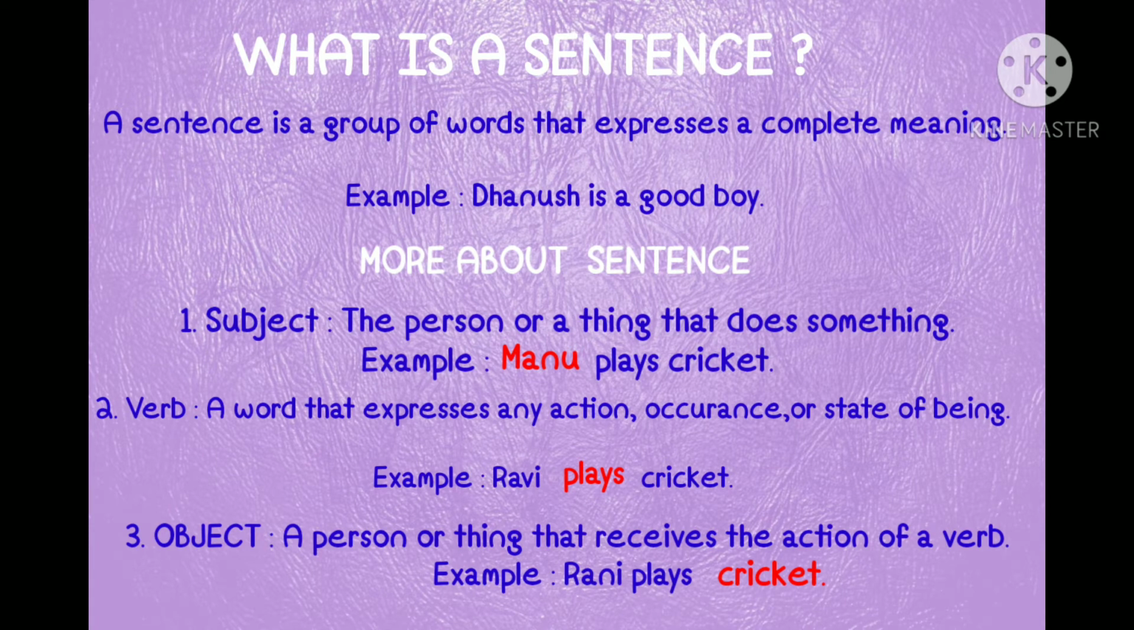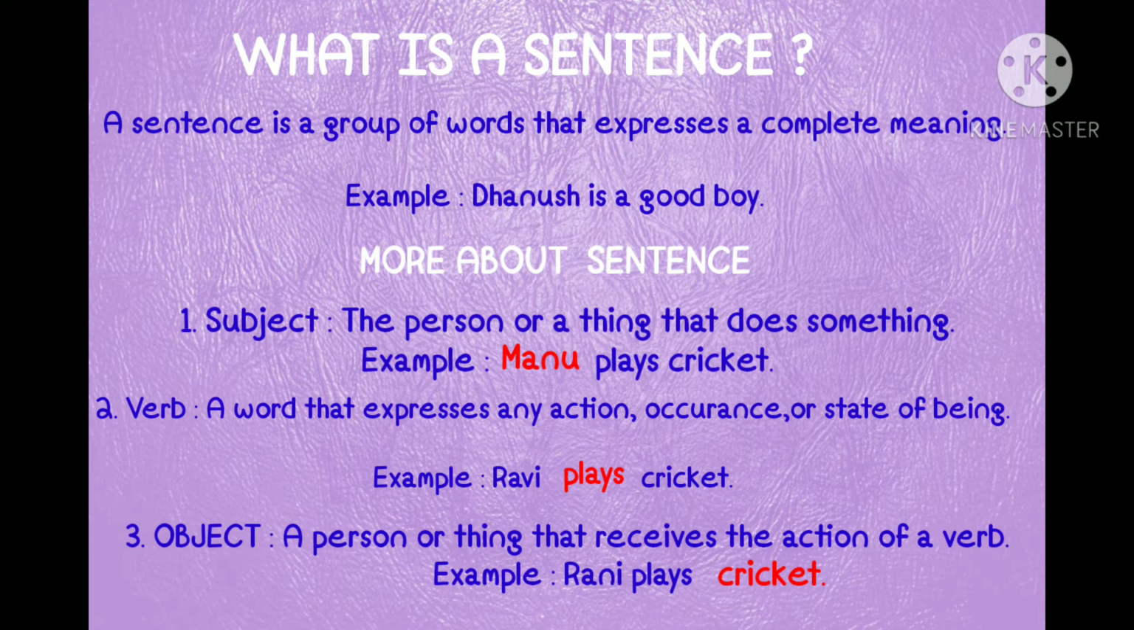Students, you know that there are 26 alphabets in the English language. These alphabets form words, words form sentences, sentences form paragraphs, and paragraphs form passages. Right. So, do you know what is a sentence? Yes, a sentence is a group of words that expresses a complete meaning. Example, Dhanush is a good boy. Clear?